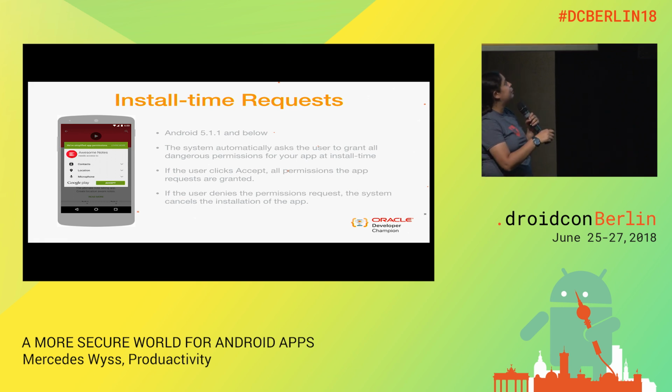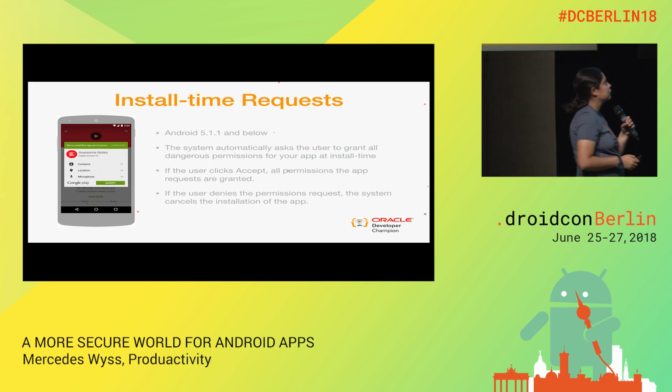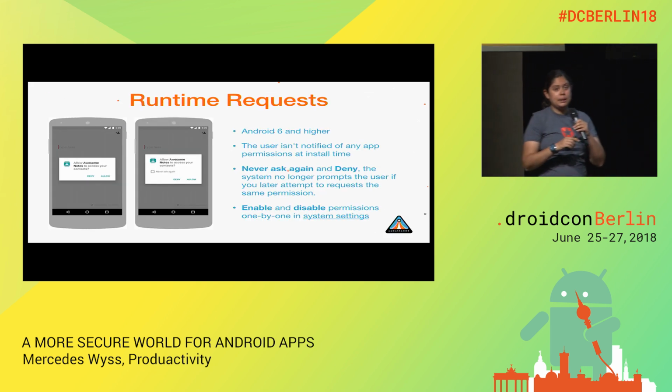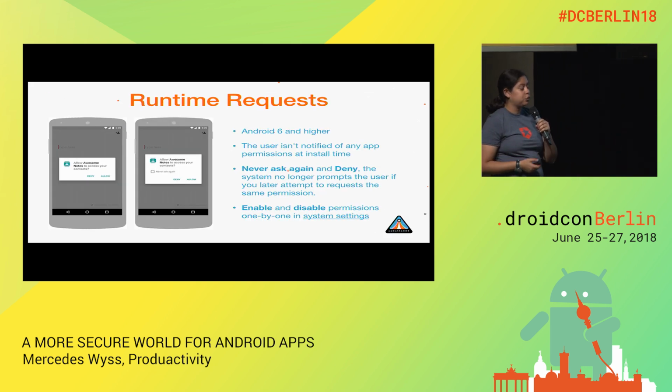So here is how it happened at install time. We have here all the permissions, and here what's simple. If the people accept, we will install the app. If they deny, we never install the application. Now we have this for some kinds of permission, not for all of them.